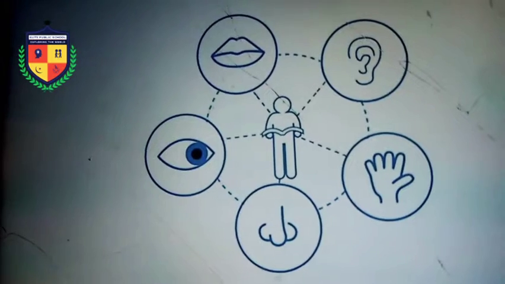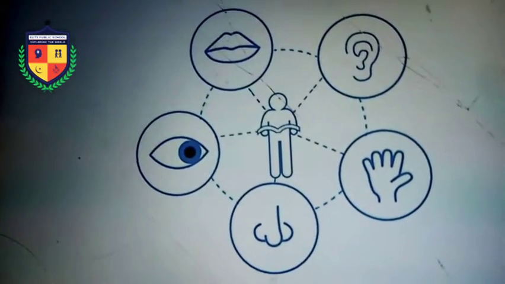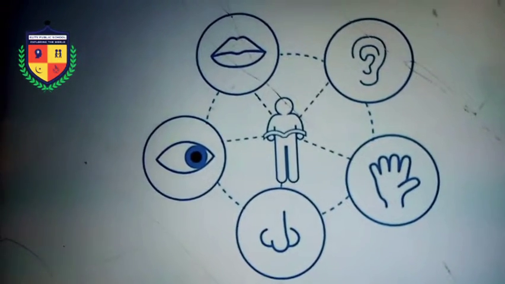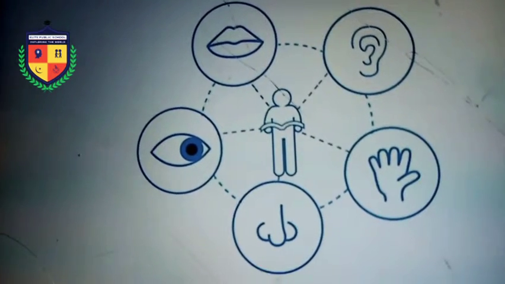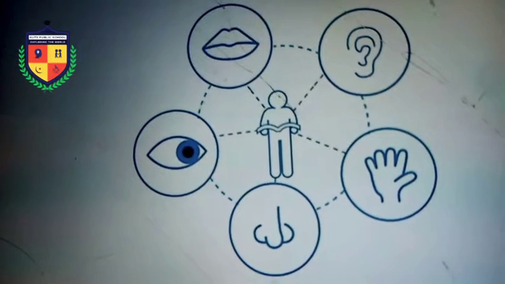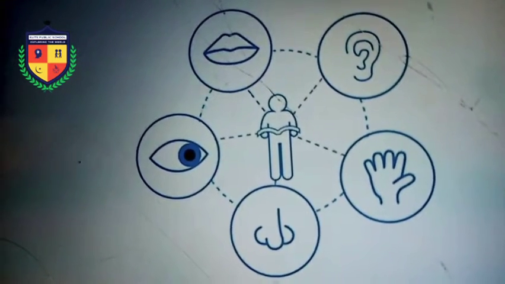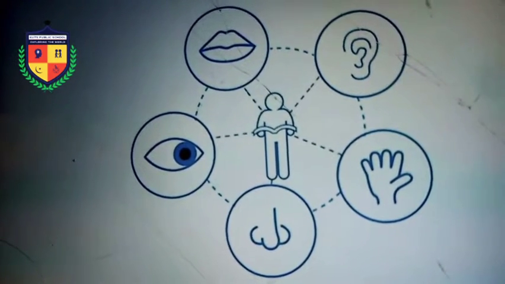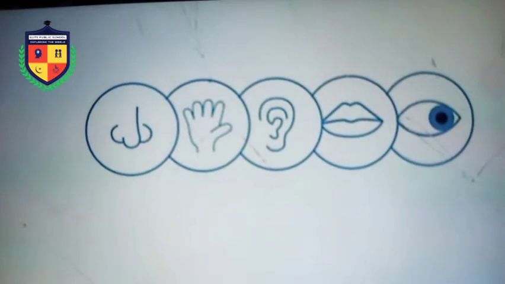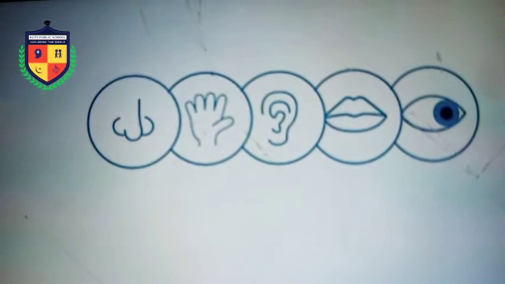Yes. These are the 5 senses that a human being has: listening, touching, smelling, watching or seeing, and tasting. These 5 senses help a human being to live, and this is a blessing of Allah. When we smell, what sense do we use from these?